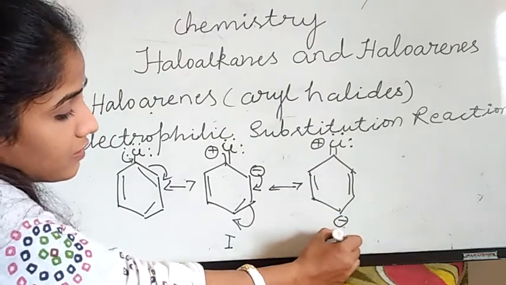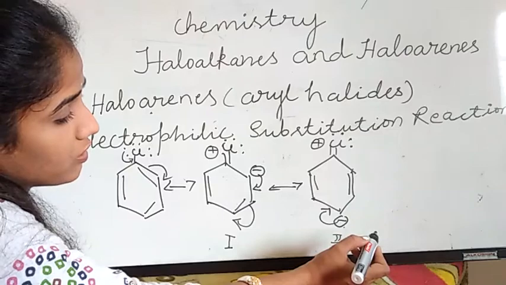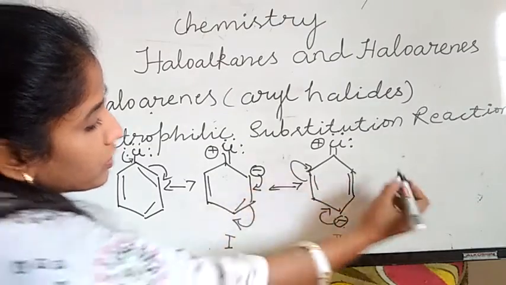So this is the second resonating structure, and the negative charge moves here and the double bond moves here.